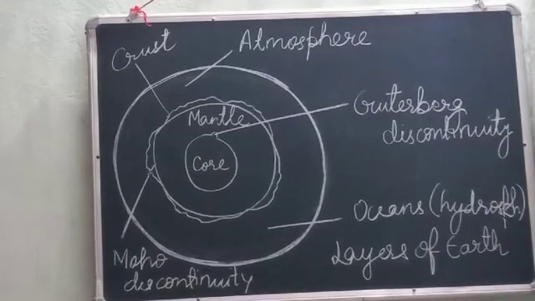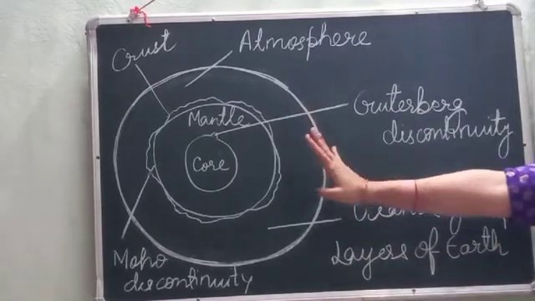Here you can see the primary seismic waves decrease in their velocity, while the secondary seismic waves disappear completely in this part.